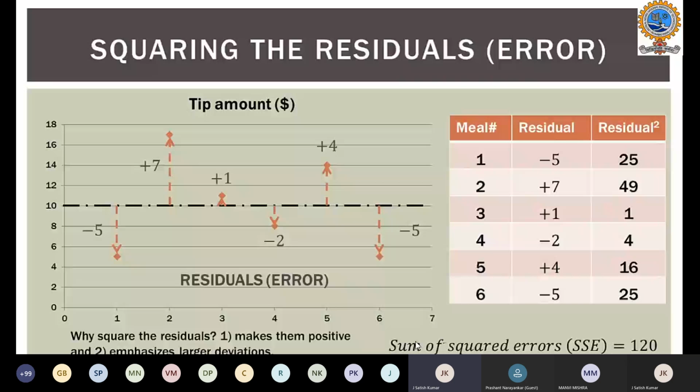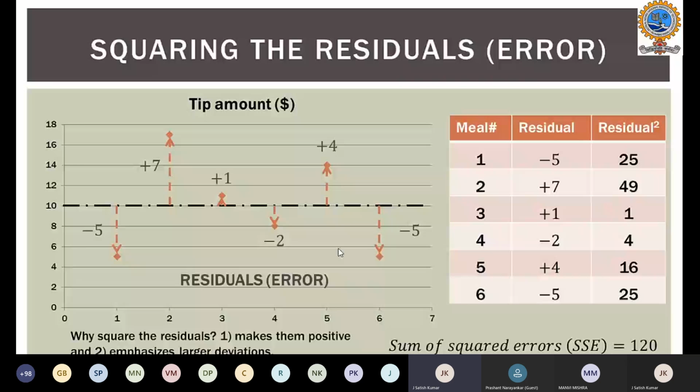So why am I doing all this addition? If I want to come across the best prediction model, this error should be as minimal as possible. So for this model, 120 is the sum of squared errors.